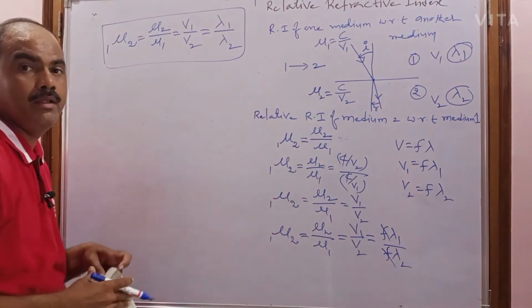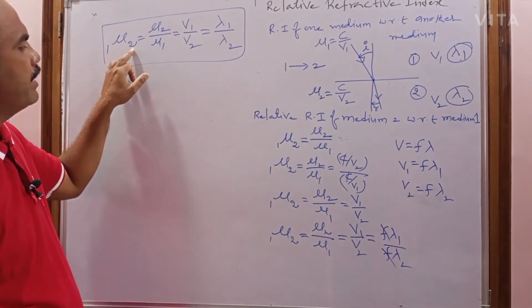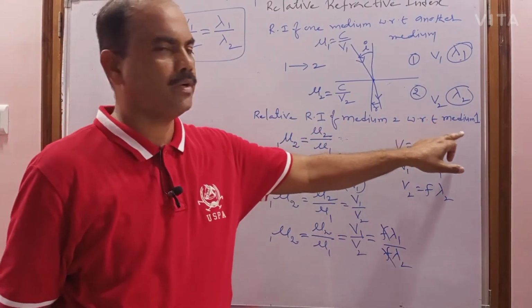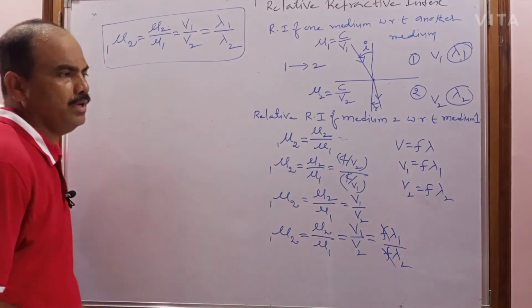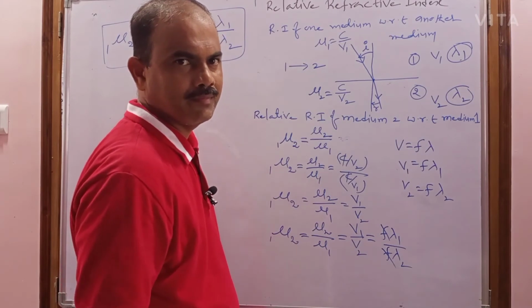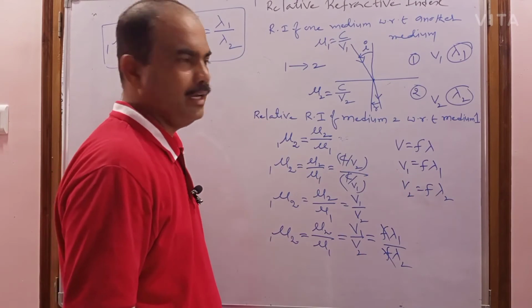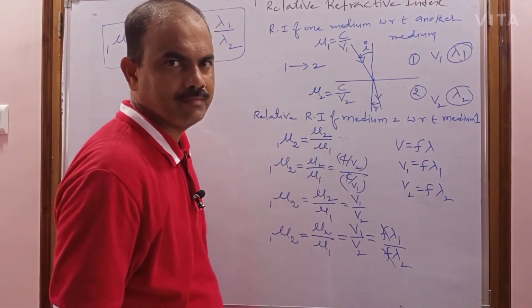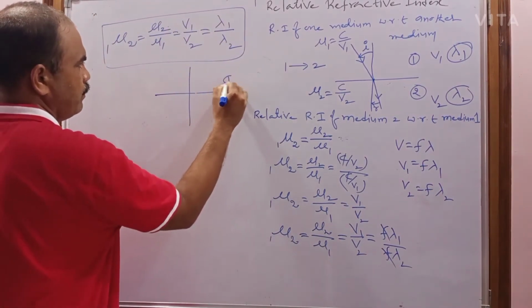So this is the relative refractive index of medium 2 with respect to medium 1. Now if the light goes from the second medium to the first medium, you can calculate the relative refractive index of the first medium with respect to the second medium.